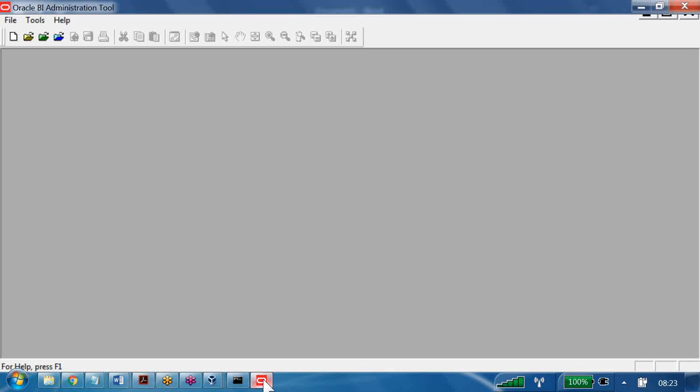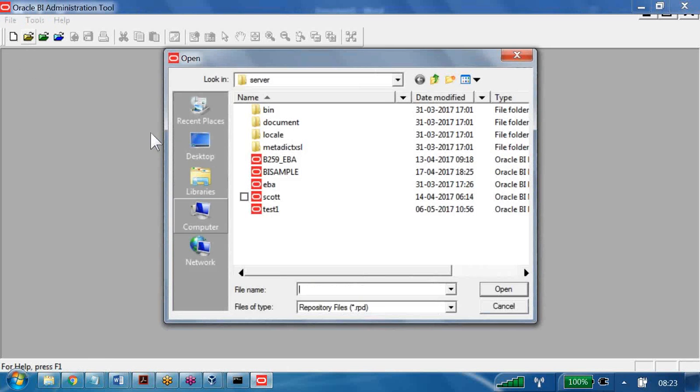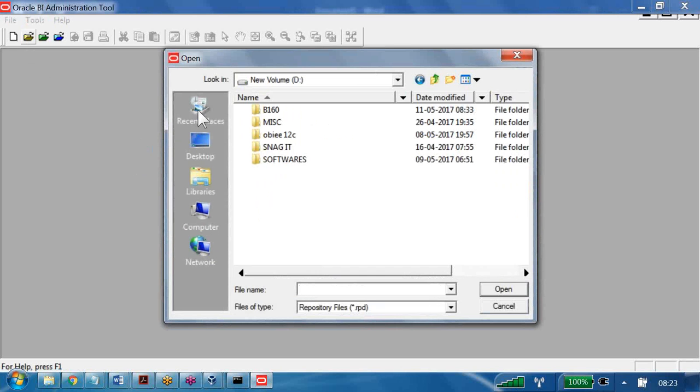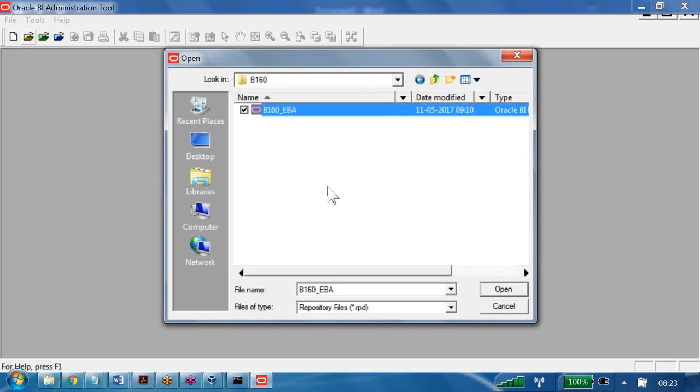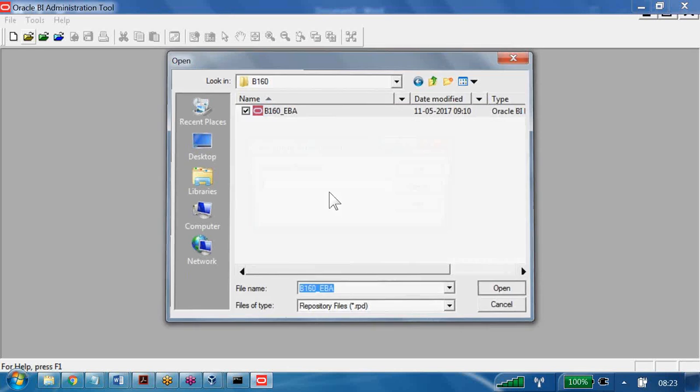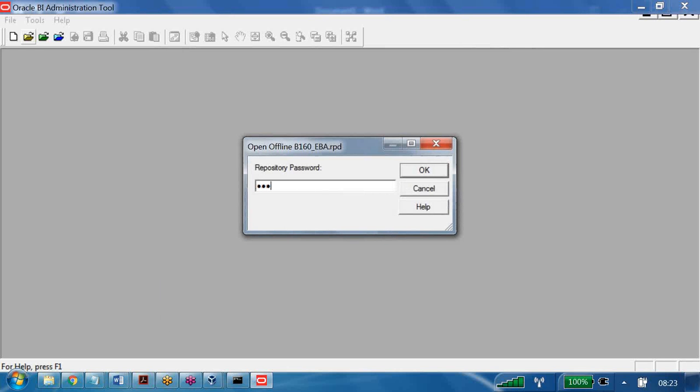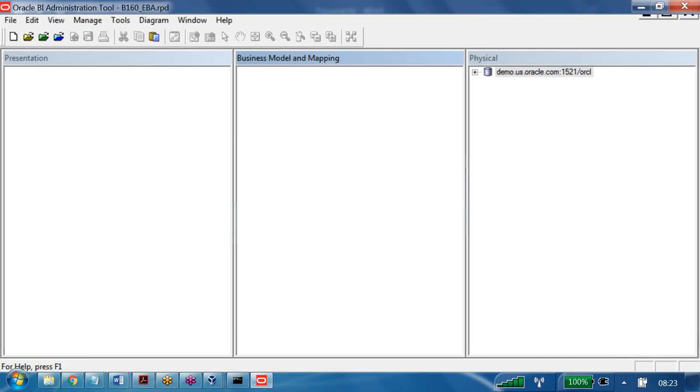Then what did we do yesterday? Let me open your RPD. We saved it yesterday in the D drive, B160. This is the RPD you worked on. I am opening that one. The password is rritec123.